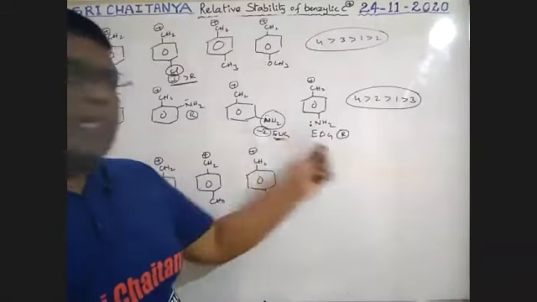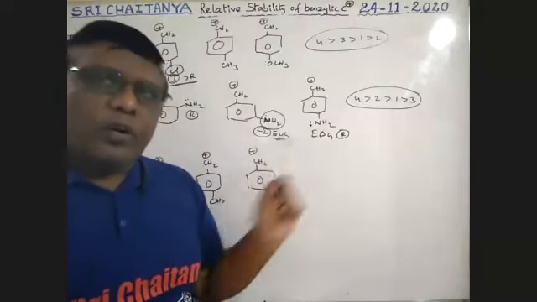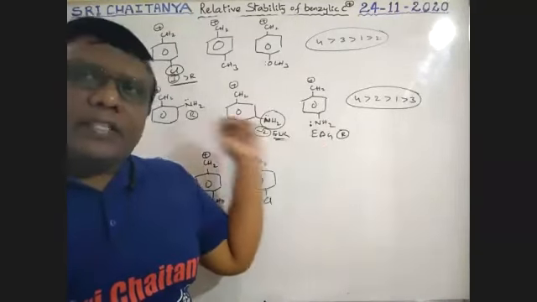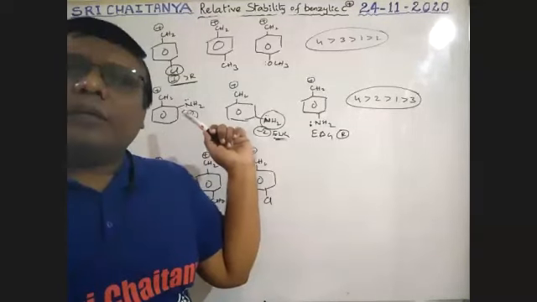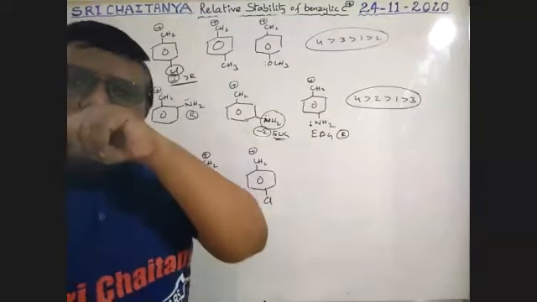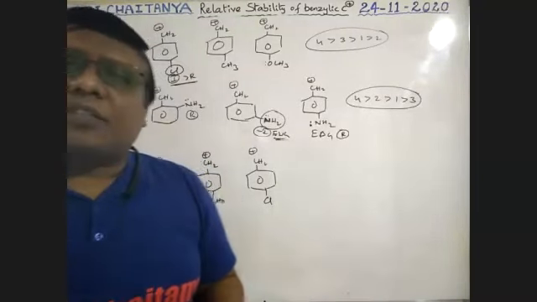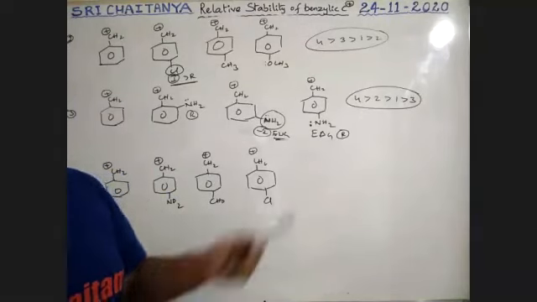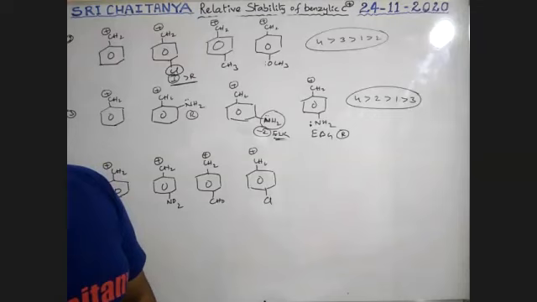In these two cases, it behaves like an electron donating group, but in this case, an electron withdrawing group. Here, strong donating tendency, here less donating tendency. Resonance is there in the first case, no doubt. So 4 greater than 2 greater than 1 greater than 3.